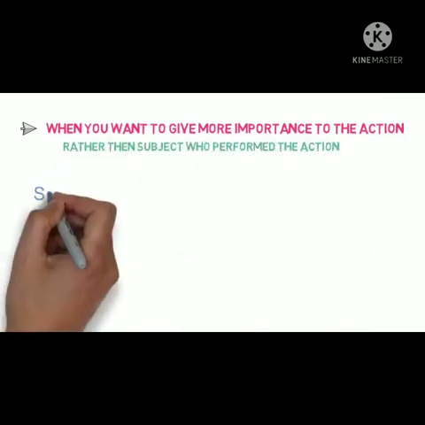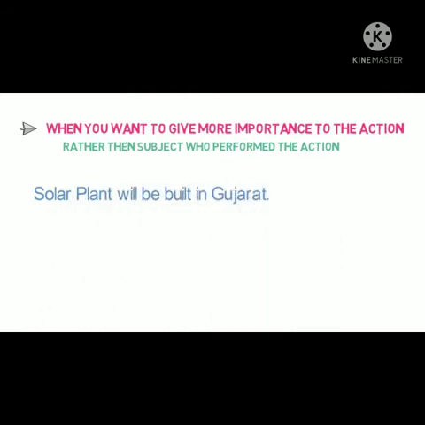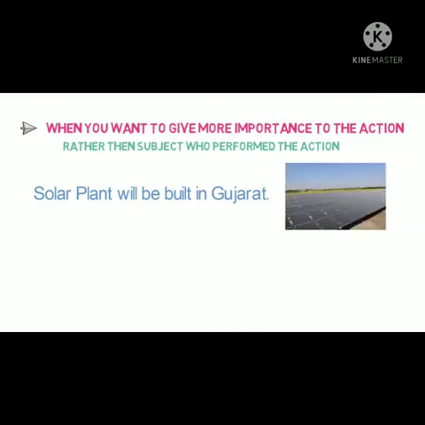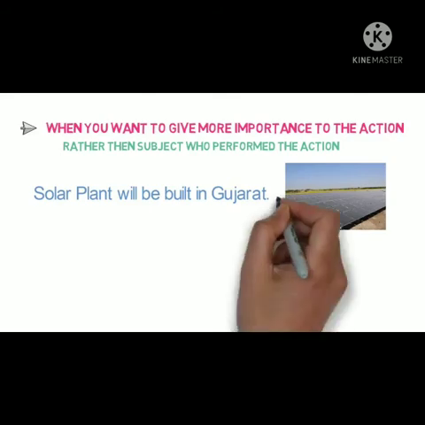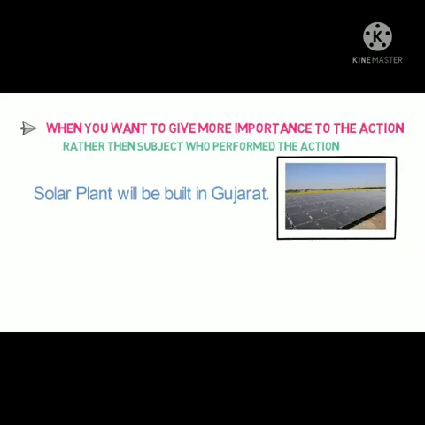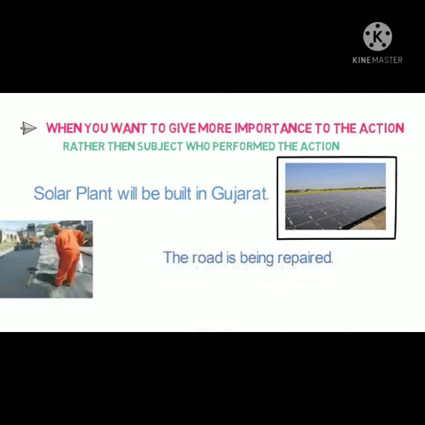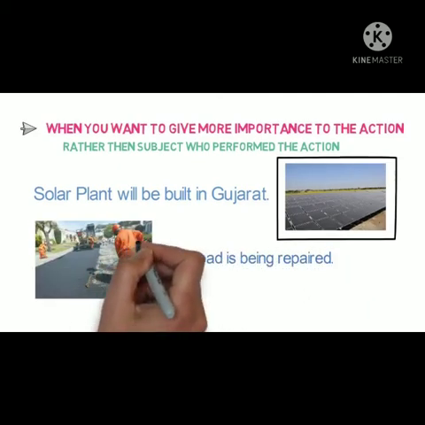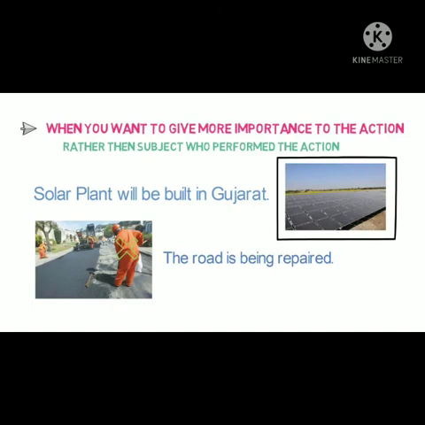For example, solar plant will be built in Gujarat. Here we are giving more importance to the solar plant being built and least concern about the person who is building it. So we are giving more importance to the actual object and the action that is performed on that object rather than who is building it. Let's see the next example. The road is being repaired. Here also we are not interested in who is repairing the road. We are interested in the repair activity. So these are the main two cases where you can use passive voice.